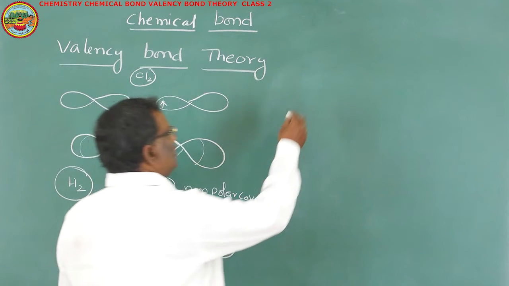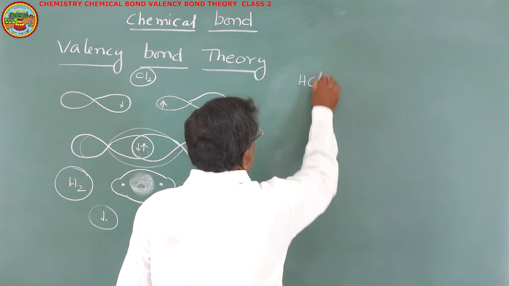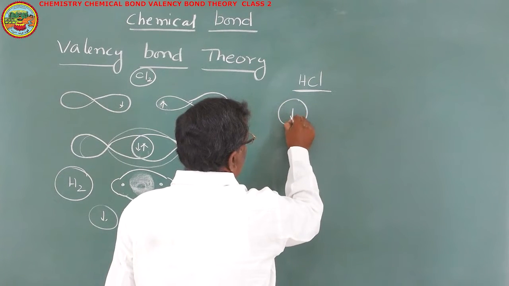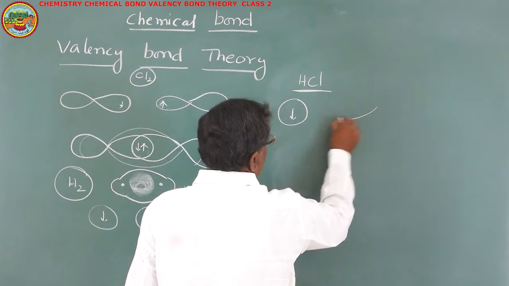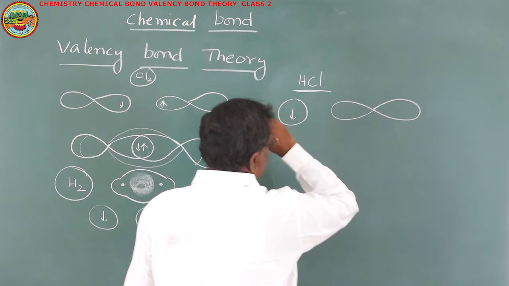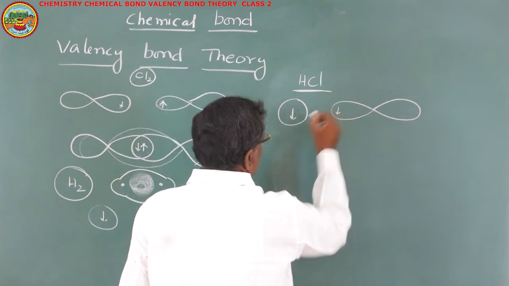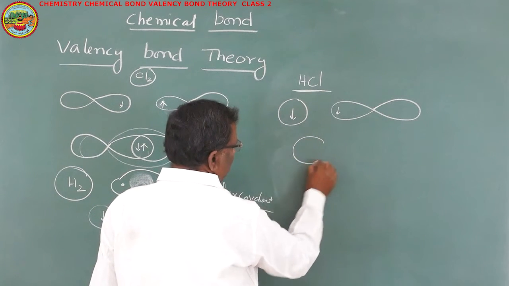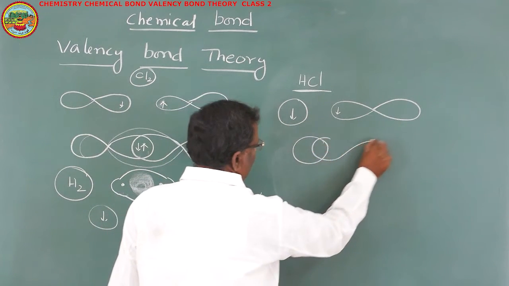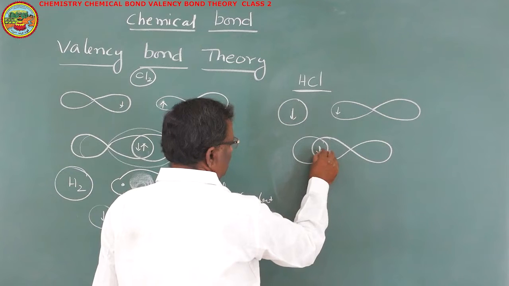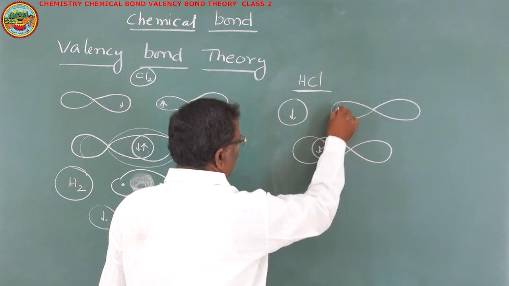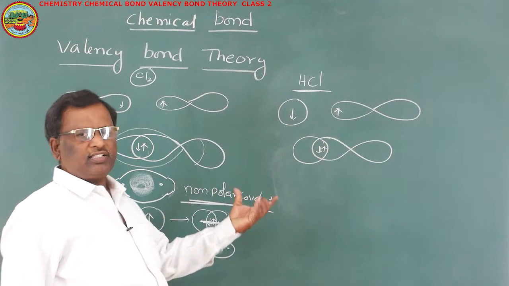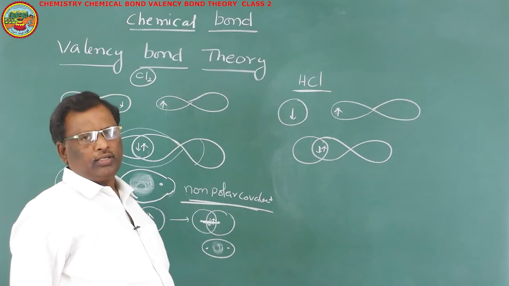Next, formation of the HCl molecule. In the HCl molecule, a covalent bond is formed between the 1s orbital of the hydrogen atom and a half-filled 3p orbital of chlorine. So, the half-filled 1s orbital of hydrogen overlaps with the half-filled p orbital of chlorine, and by mutually sharing a pair of electrons present in it, they form the H-Cl covalent bond.